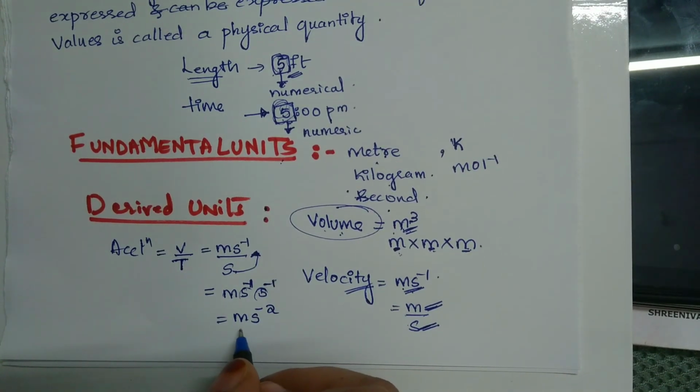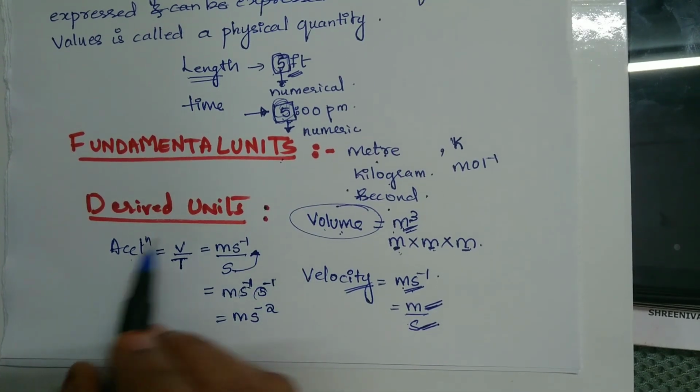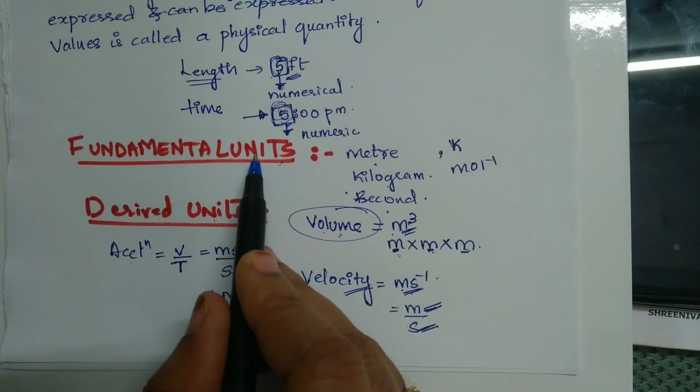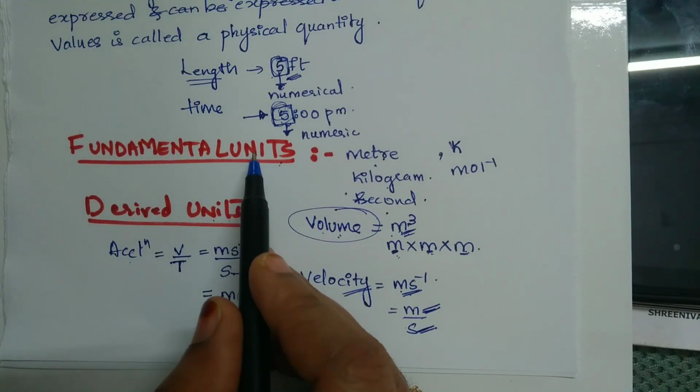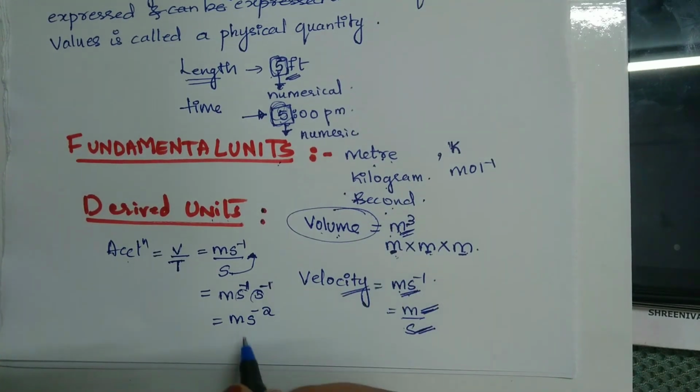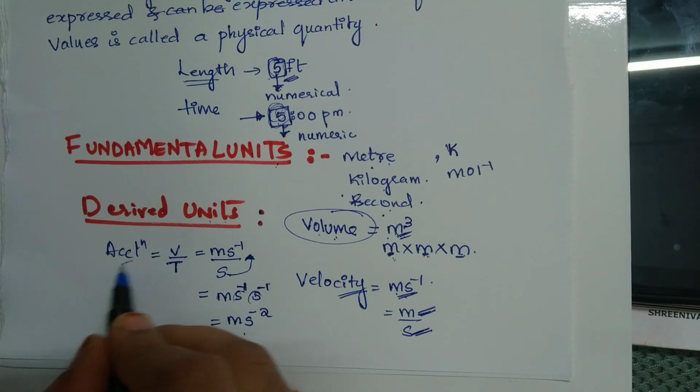So here also it is clearly evident that the unit for acceleration is the derived unit, means it has been derived with the help of fundamental quantities, that is the unit meter and the second will combine together and will give you the acceleration.